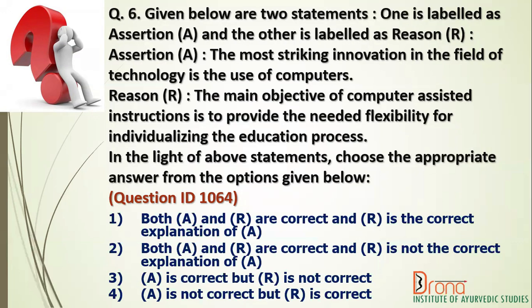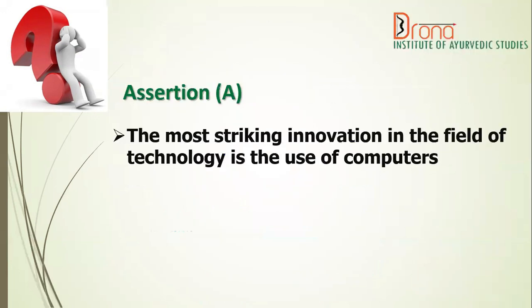Option 1, both A and R are correct and R is the correct explanation of A. Option 2, both A and R are correct and R is not the correct explanation of A. Option 3, A is correct but R is not correct. Option 4, A is not correct but R is correct. The correct answer is 1. Both A and R are correct and R is the correct explanation of A.